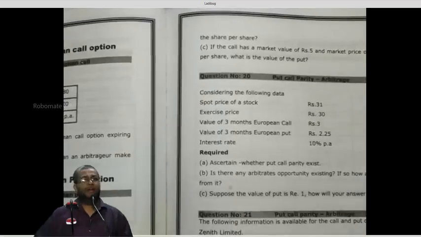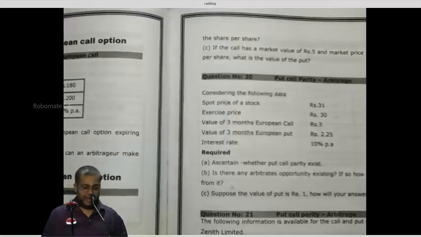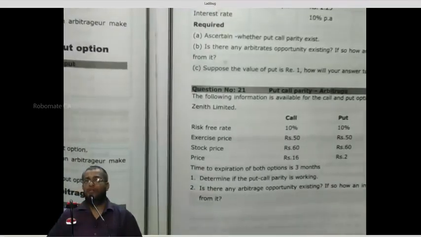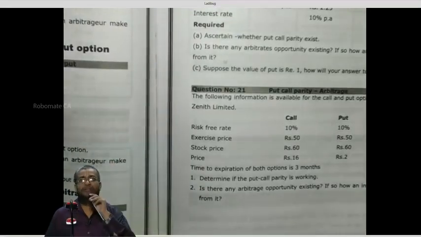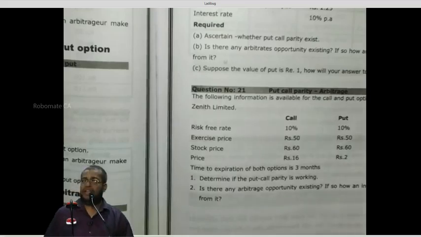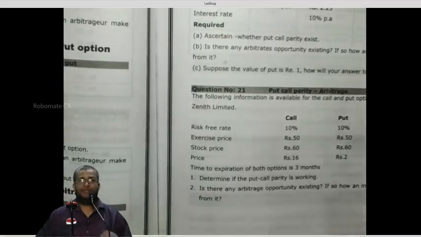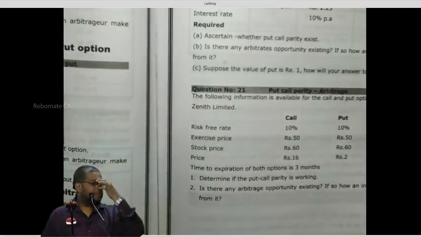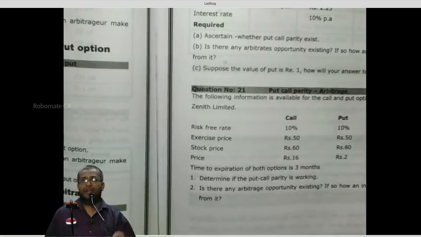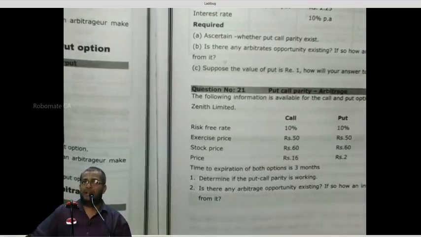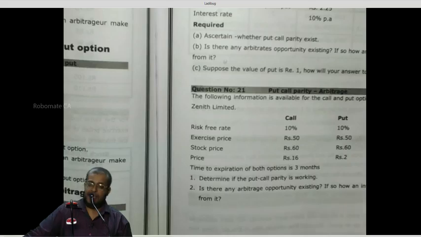Can I start together or not? Write down the facts. Strike price, what is the amount? 400. Strike price 400. Spot, what is spot here? 370. Strike price 400, spot 370. Interest 5%. Always when they give you interest, it should be what? Per annum. They need not say. Okay, interest 5%, term of the option is 6 months.